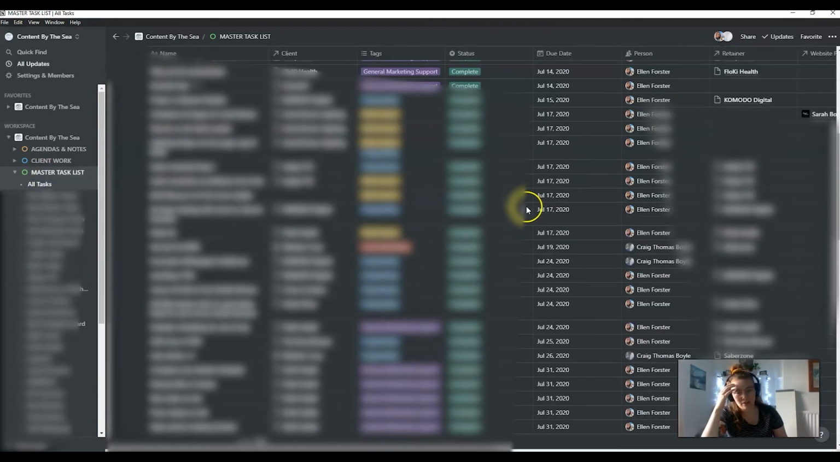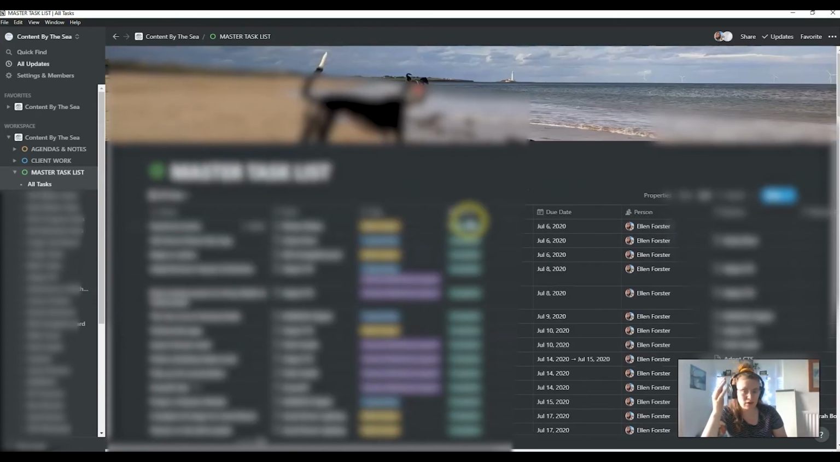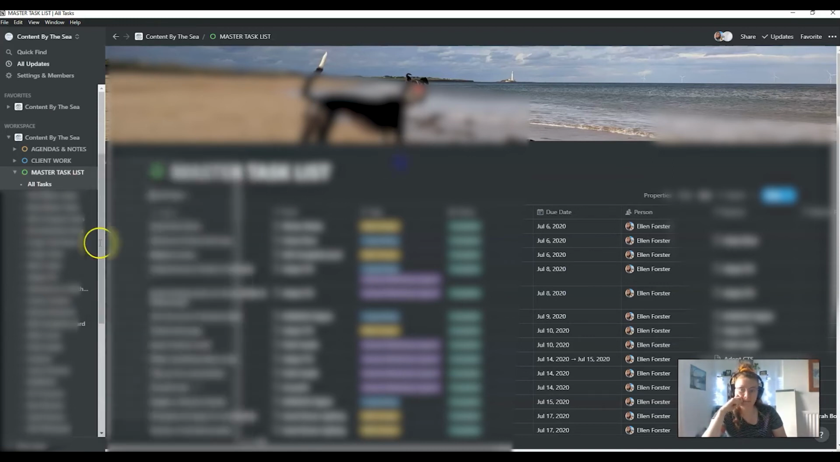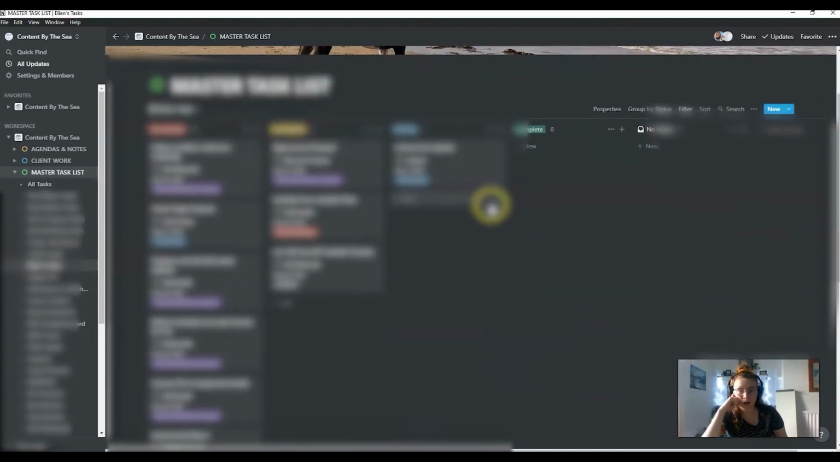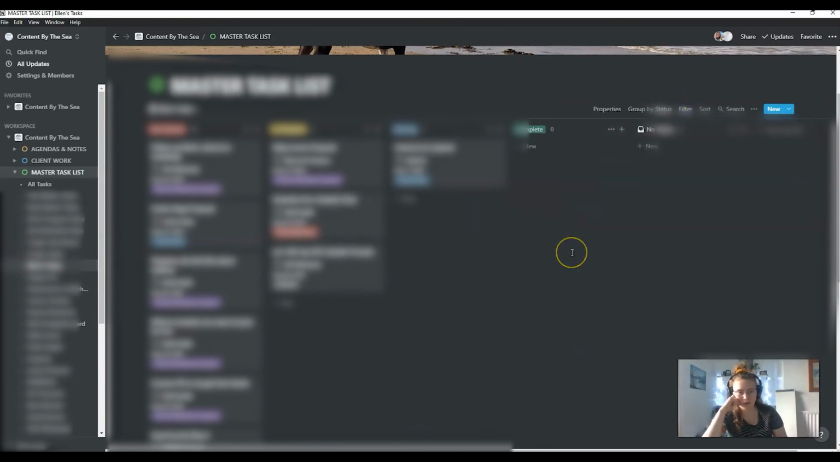I never look at it like this, but it's all listed, and obviously these aren't filtered so you can see complete tasks. So what I have done is I've created views for every client, and the big one that I really care about is Ellen's task. Craig's got one too, and this is a filter. This is a board style. The thing about Notion is that a database can be viewed as a board. It can be viewed as a list, a table, calendar, whatever.